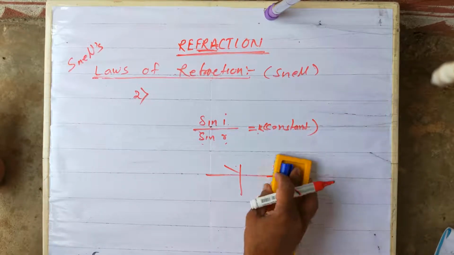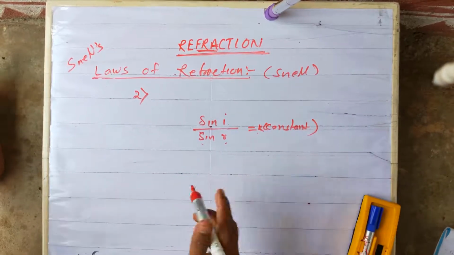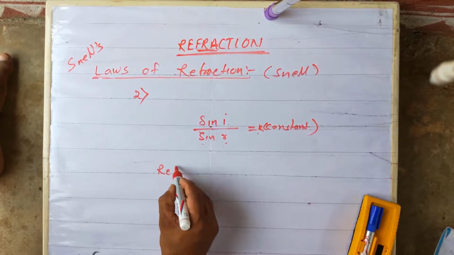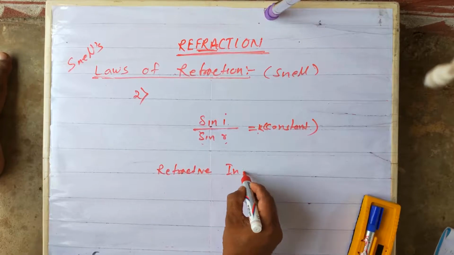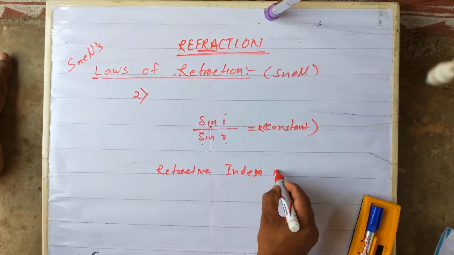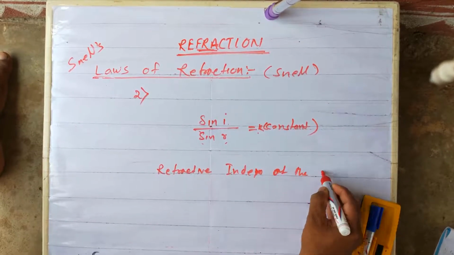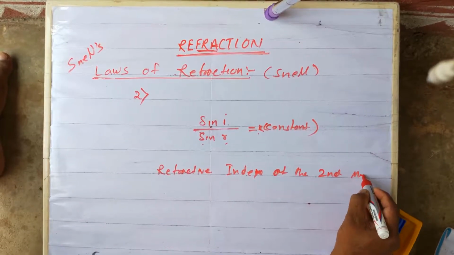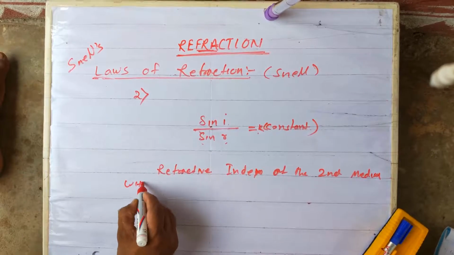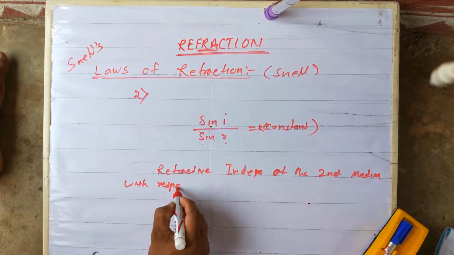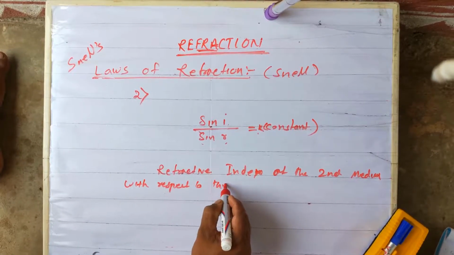So this constant is called the refractive index of the second medium with respect to the first medium.